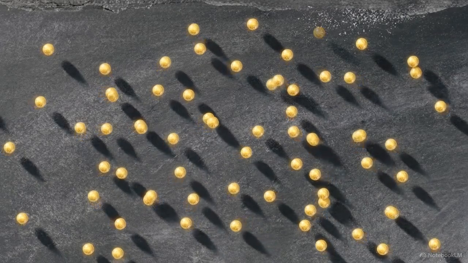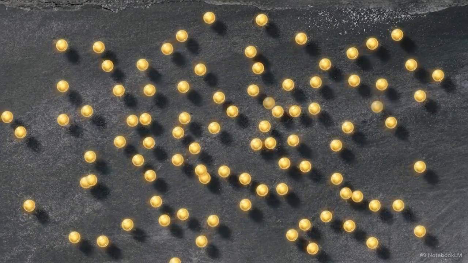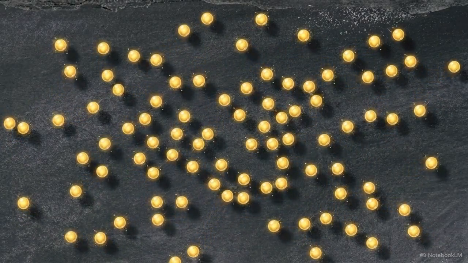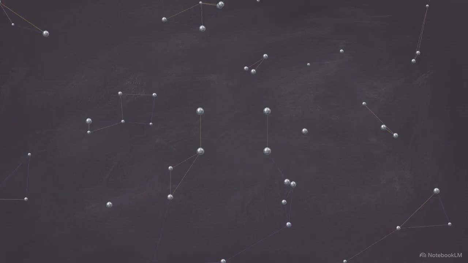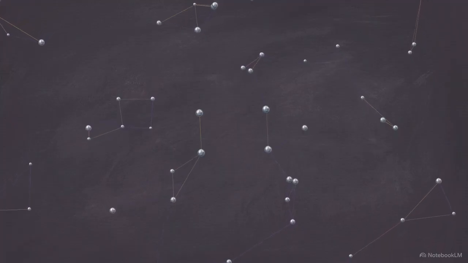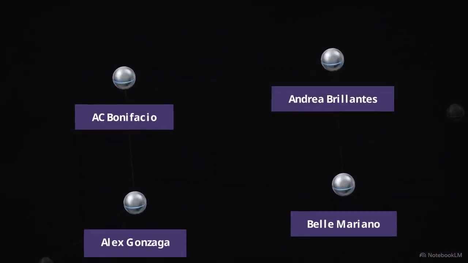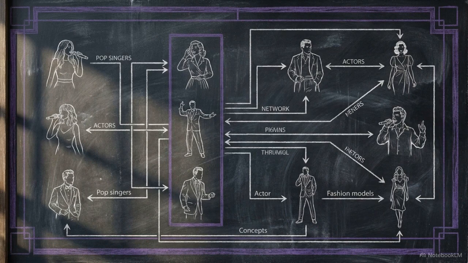Imagine staring into a vast, unstructured dataset, 455 distinct nodes floating in a digital void, completely disconnected from one another. This specific cluster of names is drawn from a document formally titled the Princess Heartline Third Batch Official Directory. Looking closely at the individual data points reveals a bizarre content selection. The entries aren't geopolitical operatives or historical figures, they are celebrities, pop stars, and cultural icons, heavily concentrated in Philippine